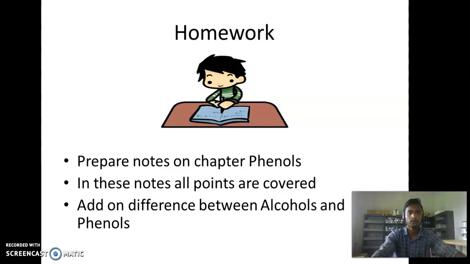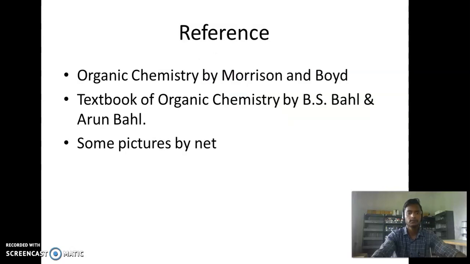Your homework, prepare notes on the chapter phenol. In these notes all points should be covered. Add a difference between alcohol and phenol. Okay. Reference, Morrison and Boyd and Ball and Ball reference books were used, and some pictures were used by name.